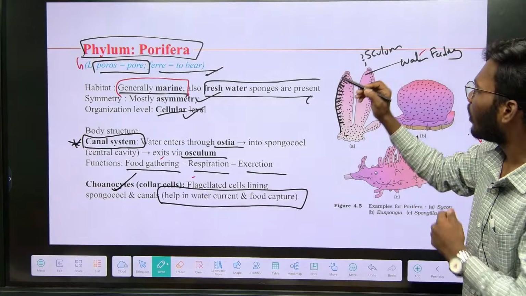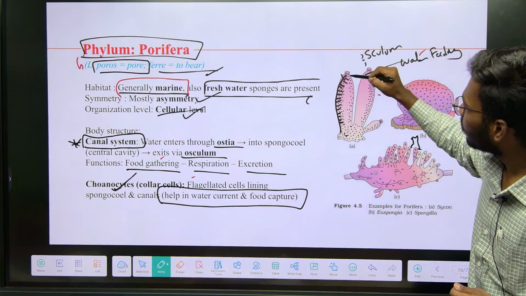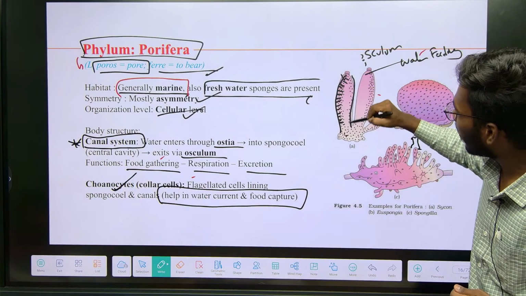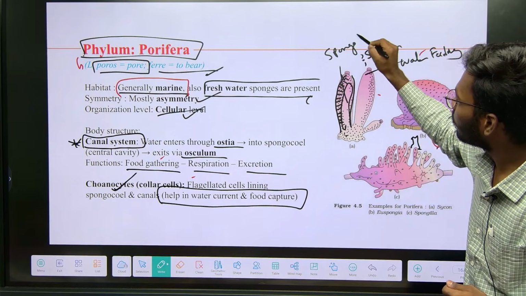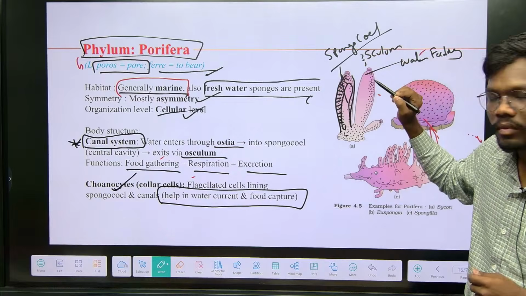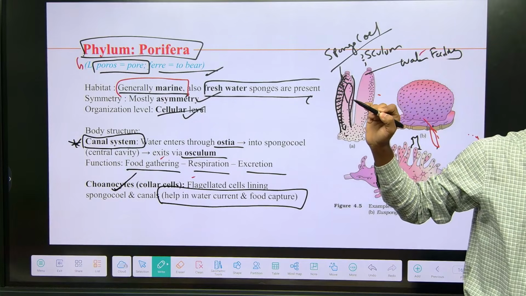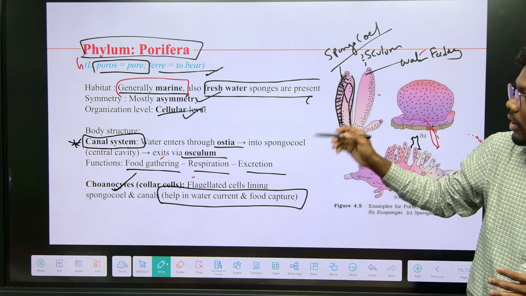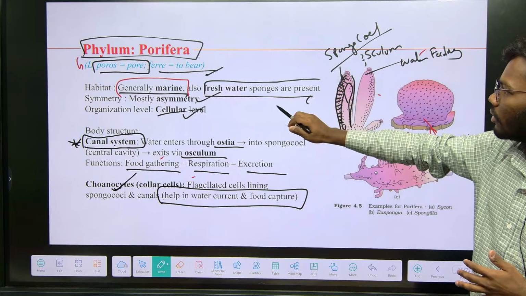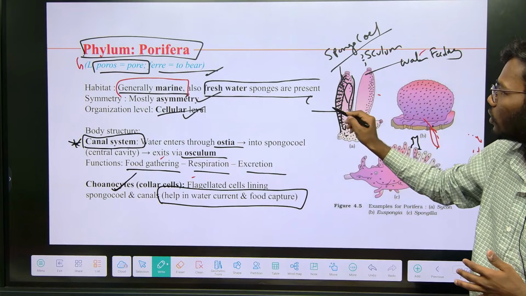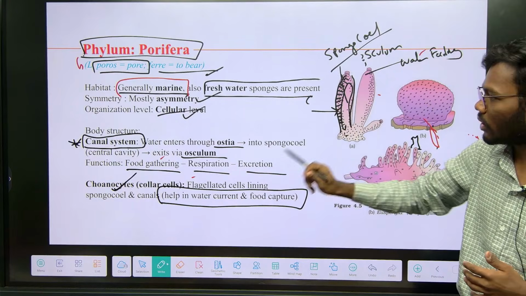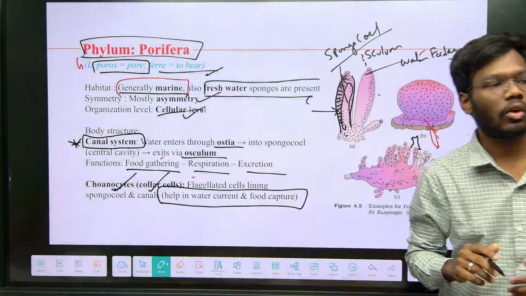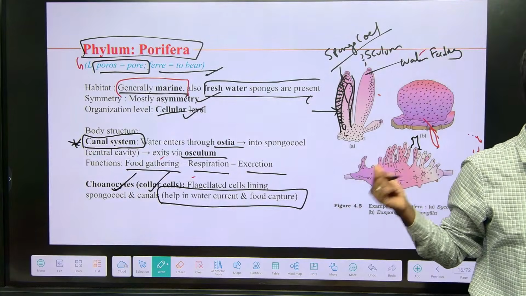So you see, this is the outer layer. Inside, all this cavity is called the spongocoel. The body cavity of the sponges is called the spongocoel. The water has to enter into the spongocoel, right? So for that purpose only these choanocytes, the so-called collar cells, are present in sponges.